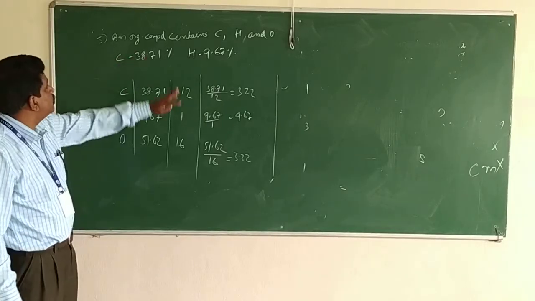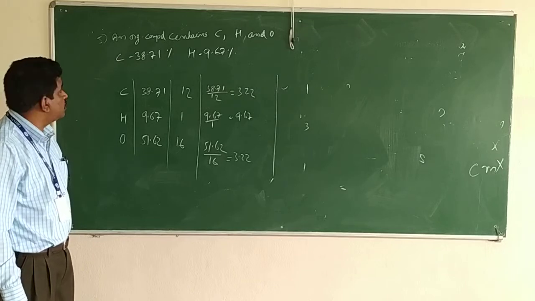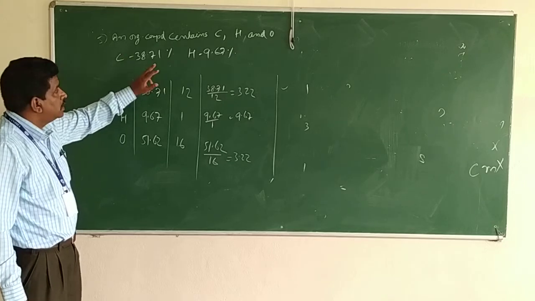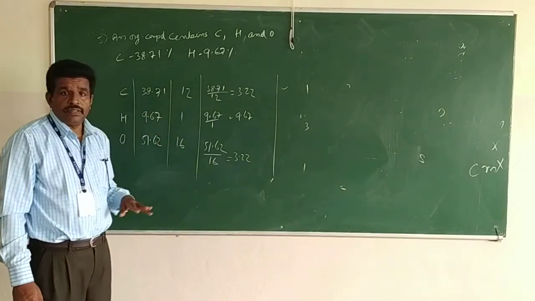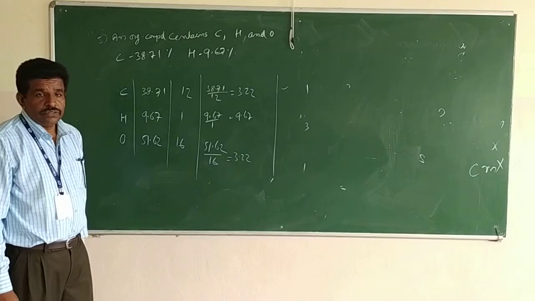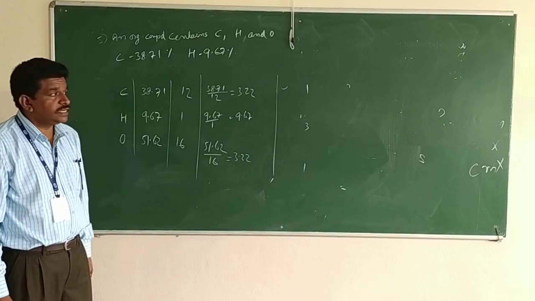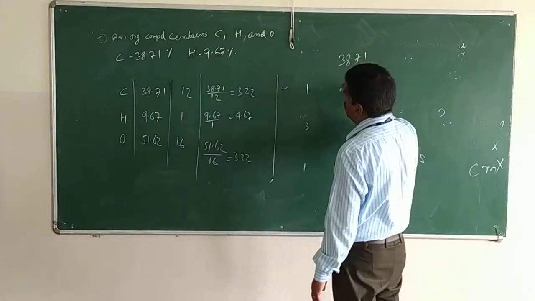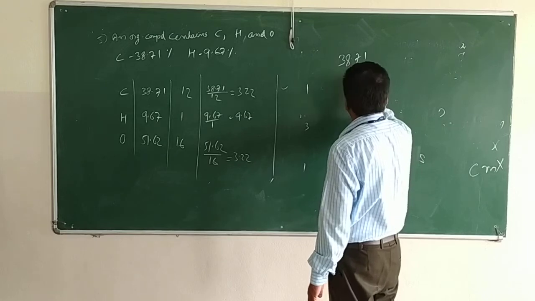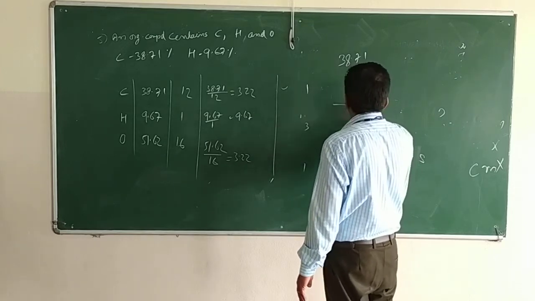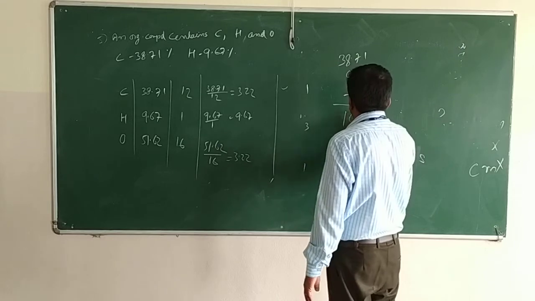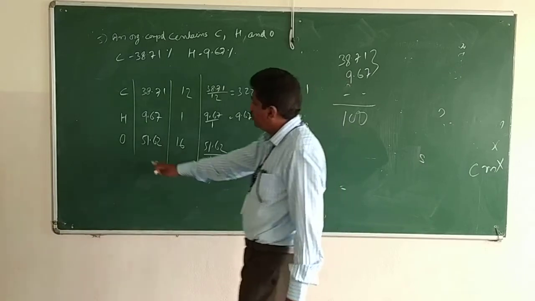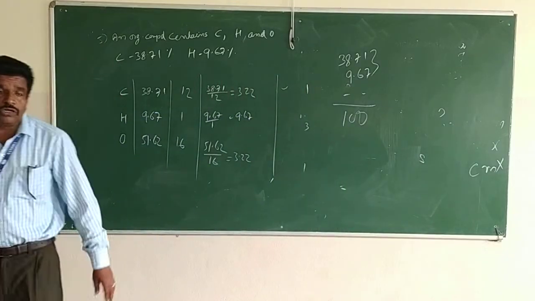An organic compound contains carbon, hydrogen and oxygen. The percentage is given: carbon 38.71, hydrogen 9.67, and the remaining is oxygen. So we know when you add all these, you must get 100. So 38.71, 9.67 plus oxygen's percentage, when you add, you should get 100%. If you add these two and subtract from 100, you will get 51.62. So altogether it should be 100.